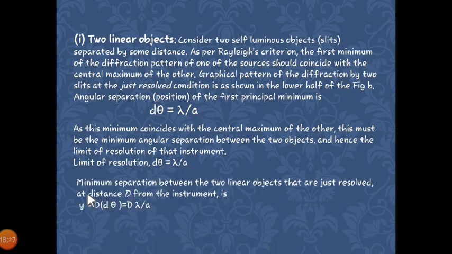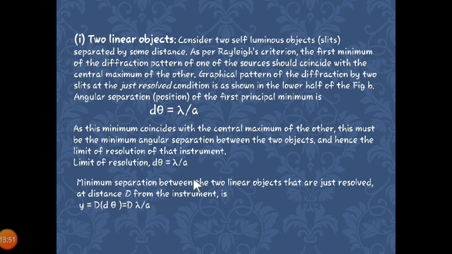Then, if we consider that two linear objects are just resolved and the distance between them is capital D, we have to multiply the limit of resolution by that distance. So we get y as D into d theta.